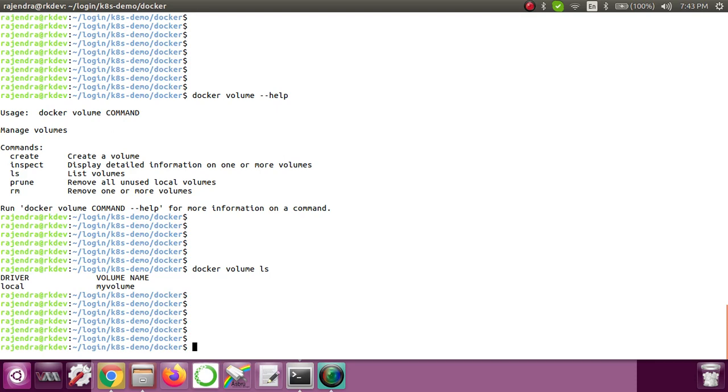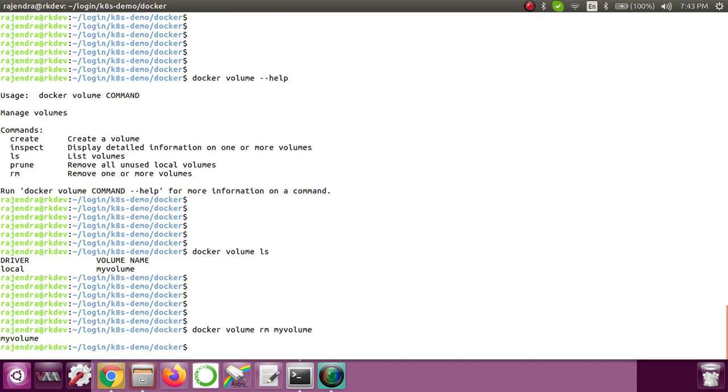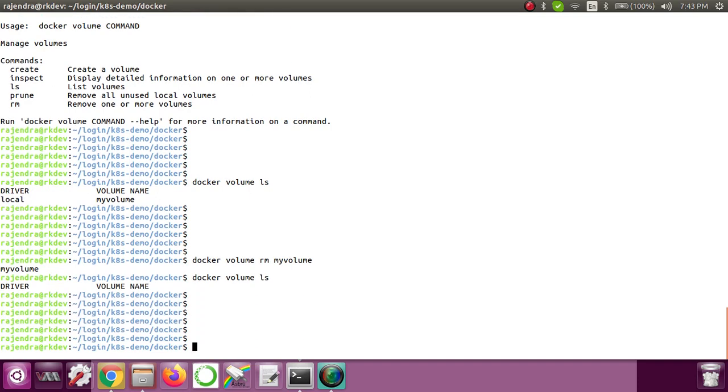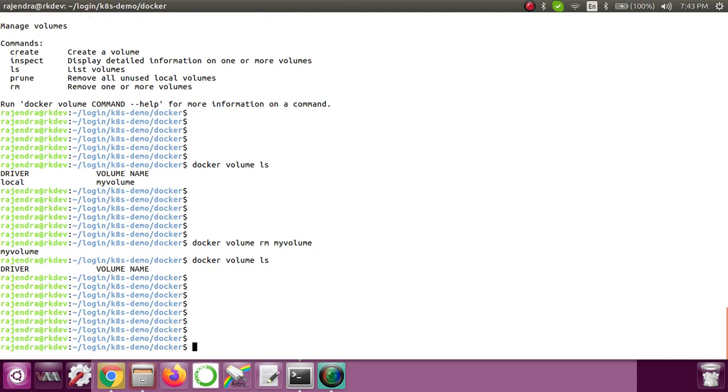So docker volume rm followed by the volume name. If I run this, you can see that it got removed. If you do ls now, you can see that there is no volume created in this particular setup.